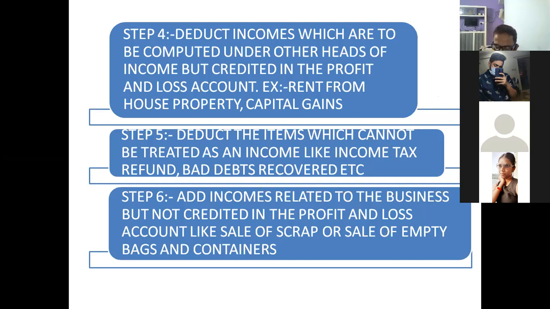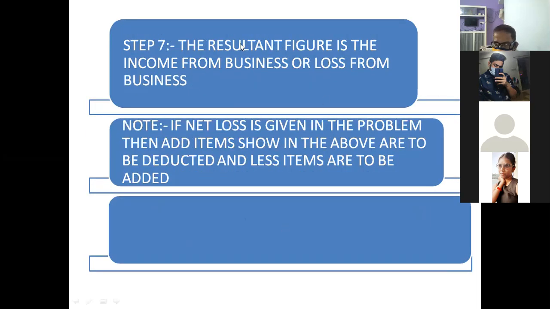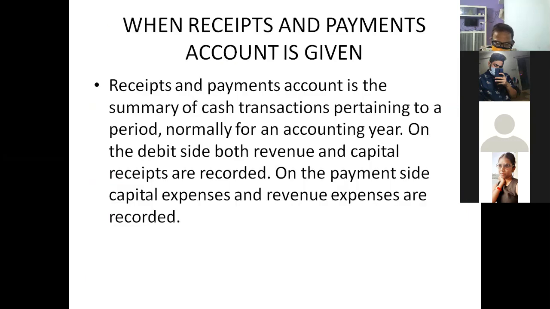Okay, so this is the way how to calculate the income from business or loss from business. Suppose in the problem net profit is not given in the P&L account, take the net loss. Okay, net loss is given. Whatever the add items are, it becomes less. Whatever less items are there, it will be added back. We'll do problems slowly. Okay.